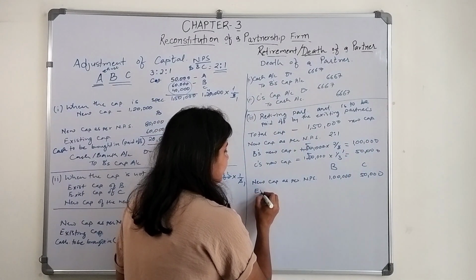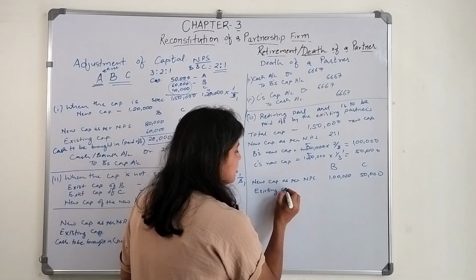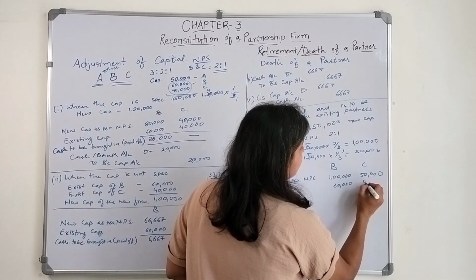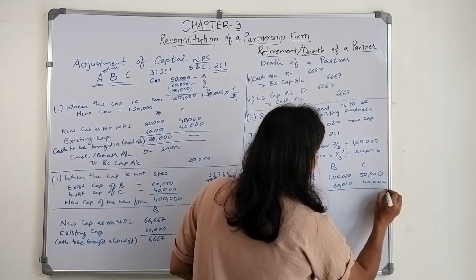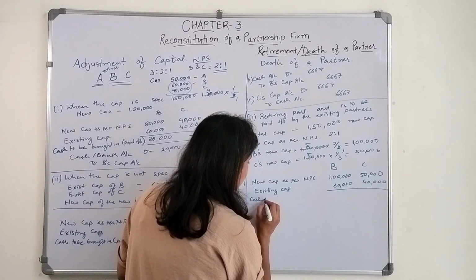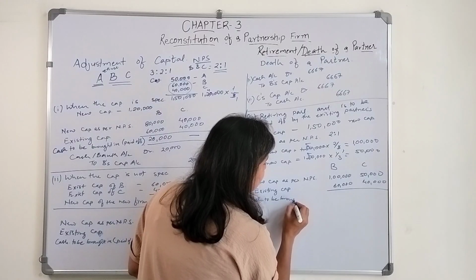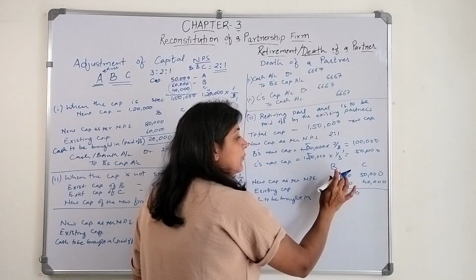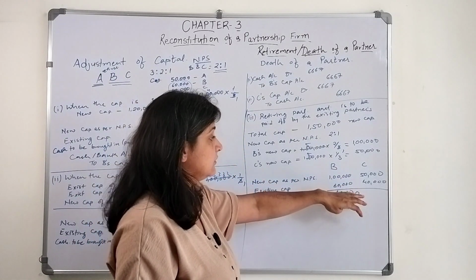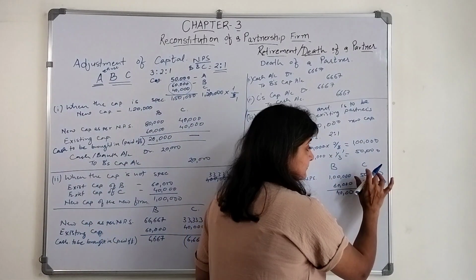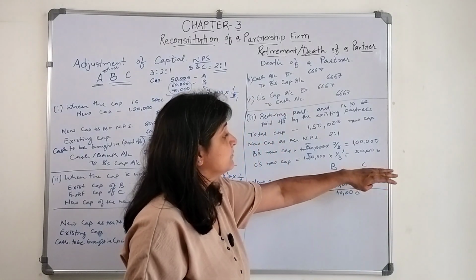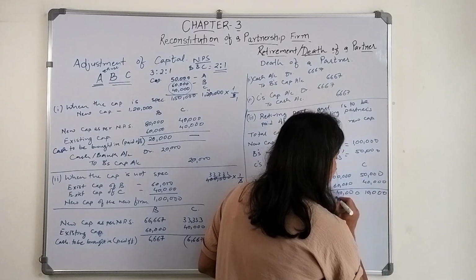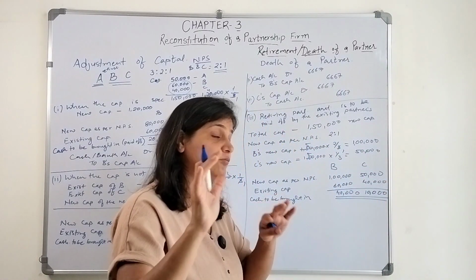And the existing capital is how much? Existing capital is 60,000 and 40,000. So cash to be brought in is how much? B's capital should be 1 lakh, his capital is 60,000, so he will bring 40,000, whereas C's capital should be 50,000 and his capital is 40,000, so he will bring 10,000. Okay, this much will be paid by B and C to A.